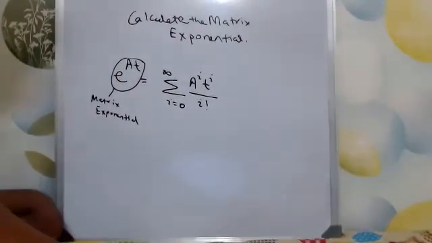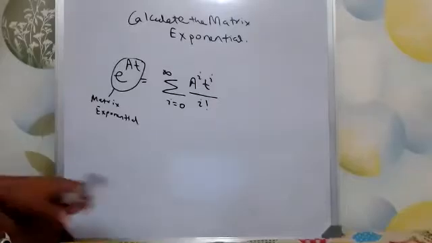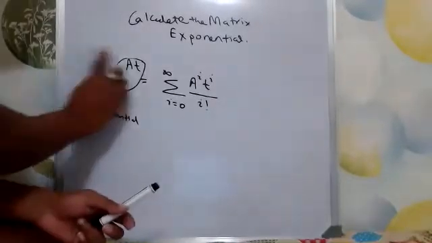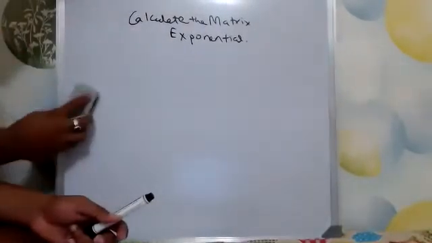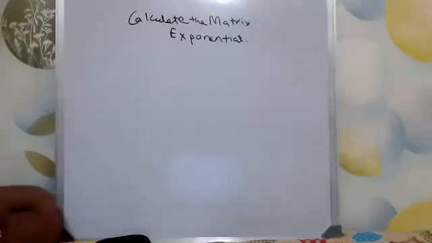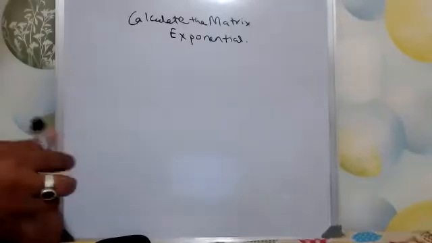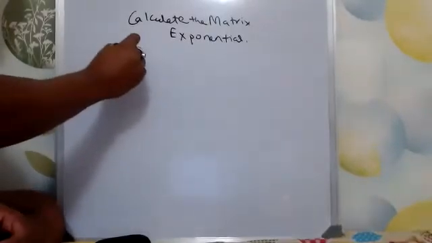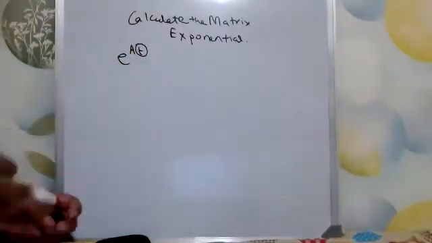Now, if you remember, the matrix exponential is a function of time. So e to the power At is a function of time.